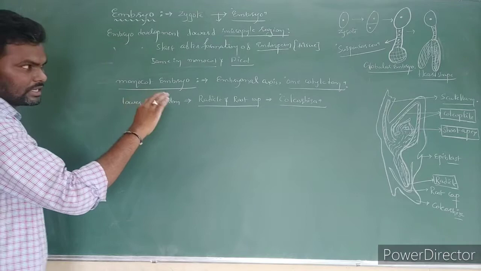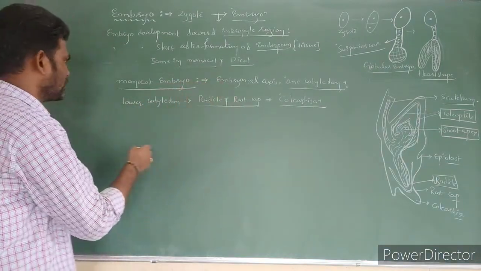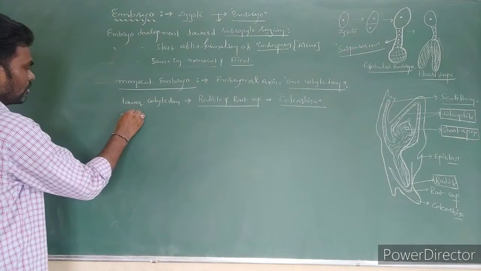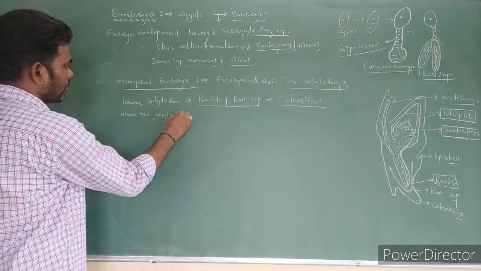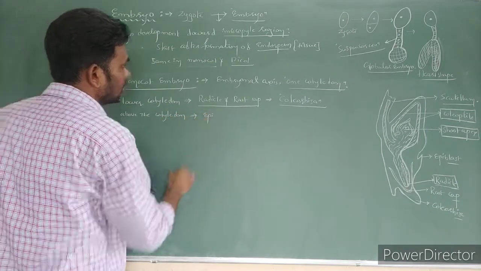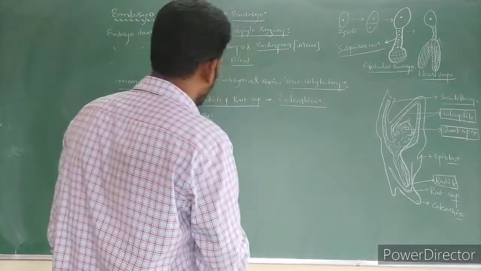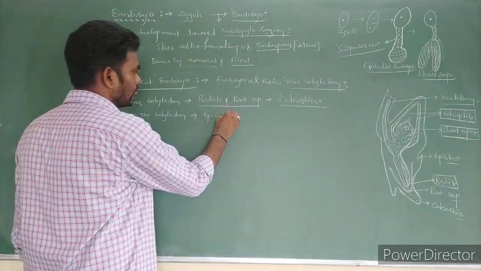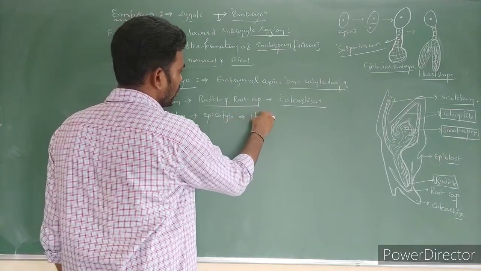Next, where the scutellum is attached to the embryonal axis, above the cotyledon we notice the epicotyl, which consists of the plumule.